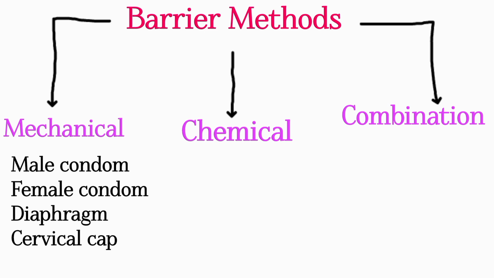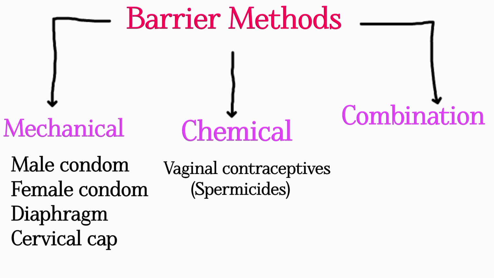Chemical methods are mainly vaginal contraceptives. These are of four categories, which are foams, creams, suppositories, and soluble films. The last one, the combination of mechanical and chemical, includes the Today sponge. Let's see about the male condom.